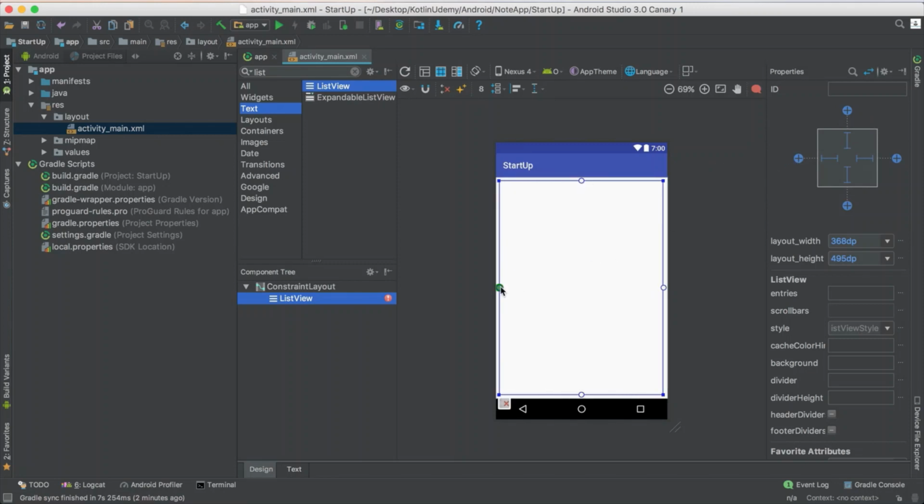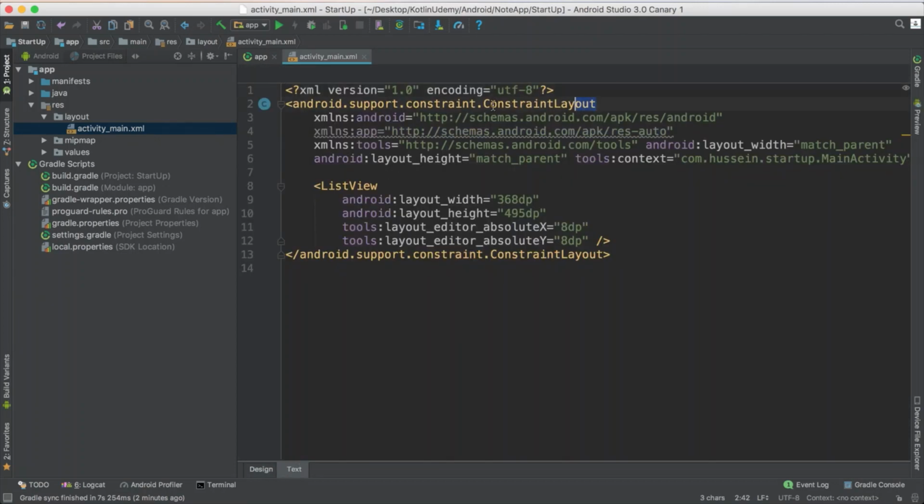So if you have anything, just add constraints from the 4 sides. But in this case, constraints will not work well for you. You will leave space and get stuck with something not interesting. A better thing is to use something named linear layout. So if I just change this one to linear layout, okay, just change it, go back.